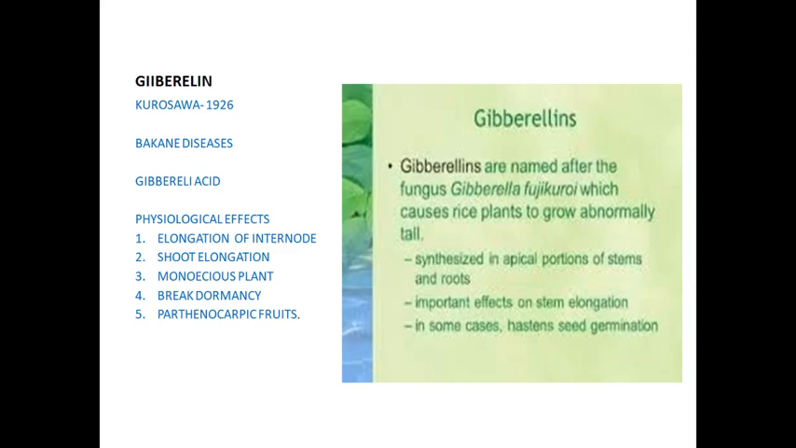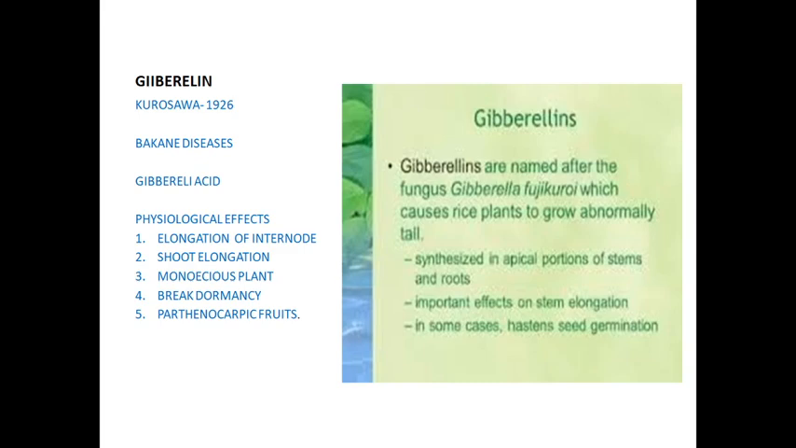Monoecious means only one type of flower, whether male flower or female flower, occurs. The plant having only one type of flower is called a monoecious plant. Dioecious means having both the male flower as well as the female flower, that is called a dioecious plant. And break the dormancy. Break the dormancy means it promotes the growth of the seed.